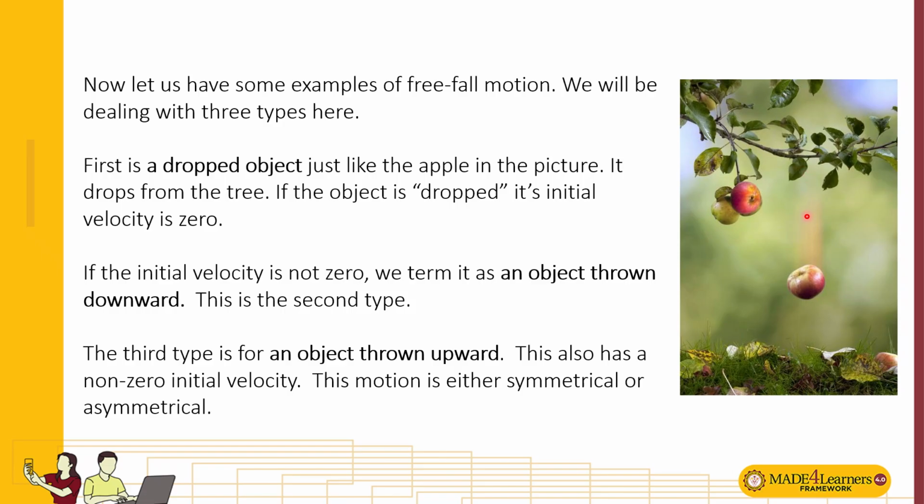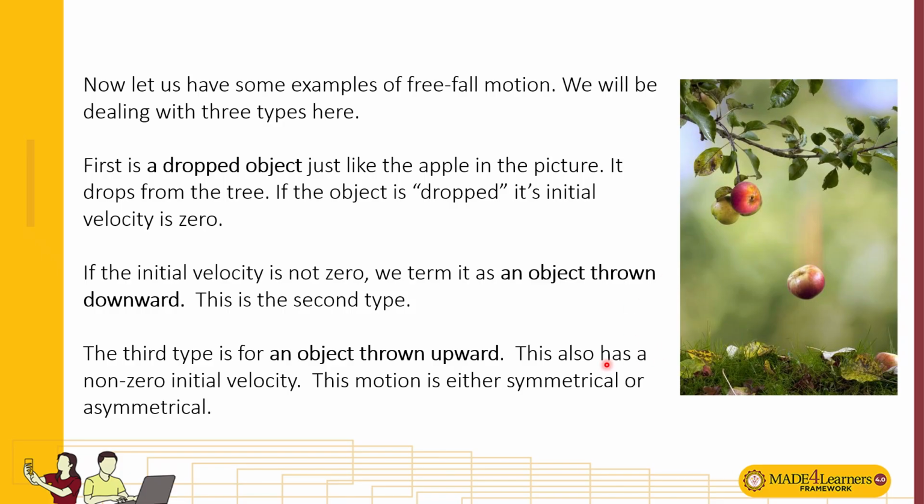It's different if the apple is thrown downward, wherein the initial velocity is not zero because there's already a force exerted to let the apple move in that downward direction, versus the dropping with an initial velocity of zero.